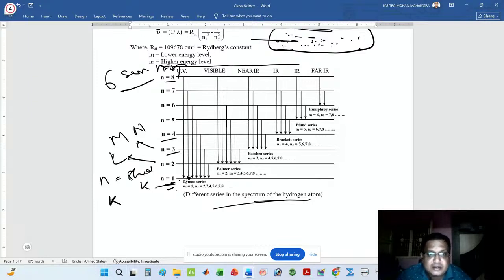All the rays will come here from n equal to 2, n equal to 3, n equal to 4, and 5, 6, 7, 8, 9, like that. Look at that. This ray comes from n equal to 2 to n equal to 1. That means it comes from the L shell to the K shell. This ray returns from n equal to 3 to n equal to 1. These rays are coming from a higher energy level to a lower energy level.